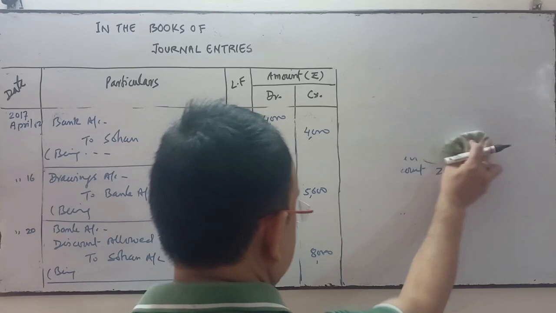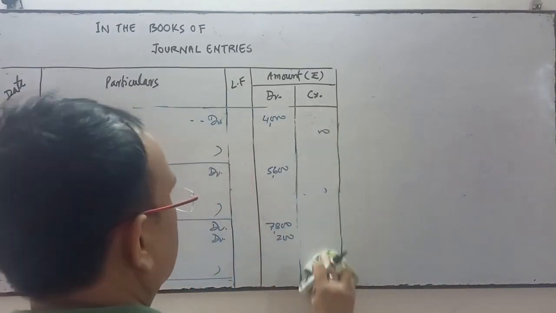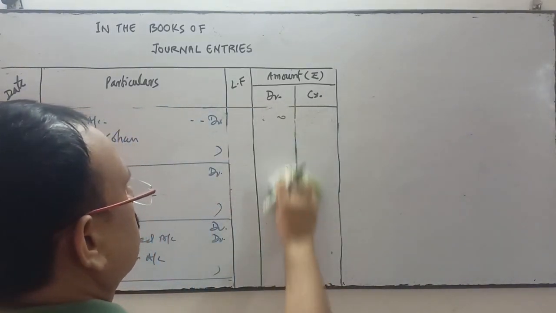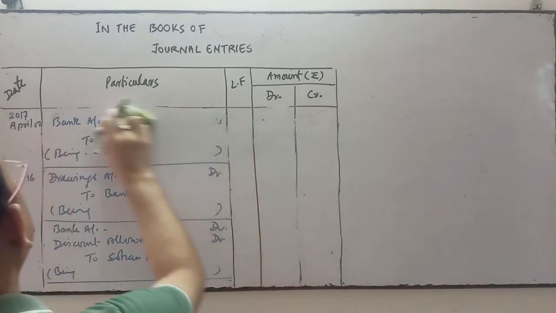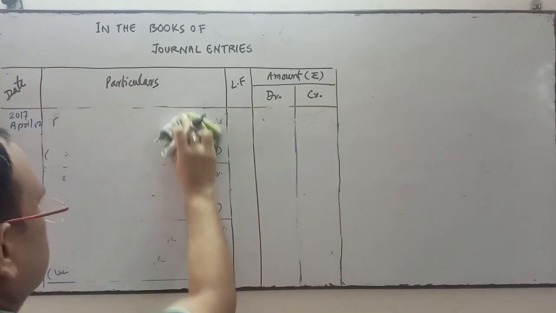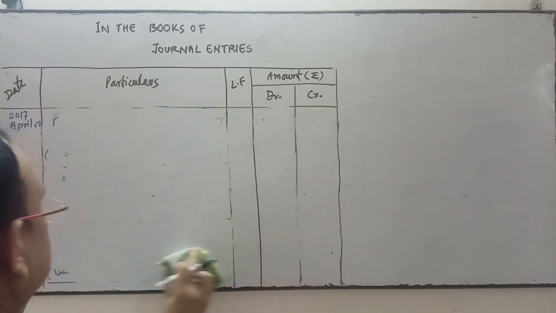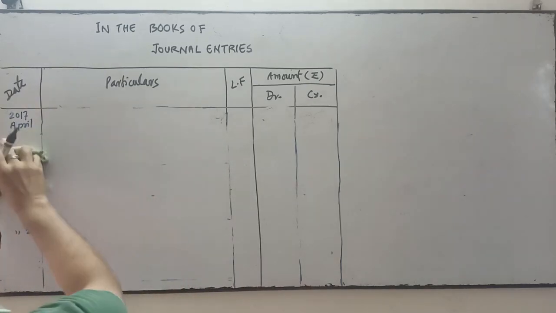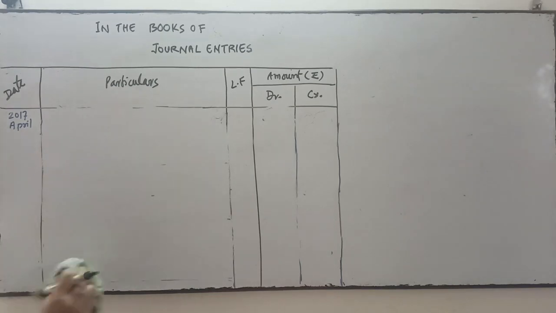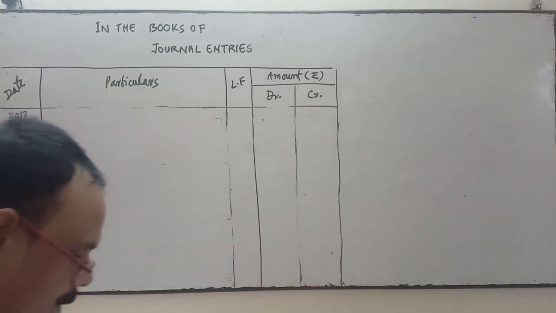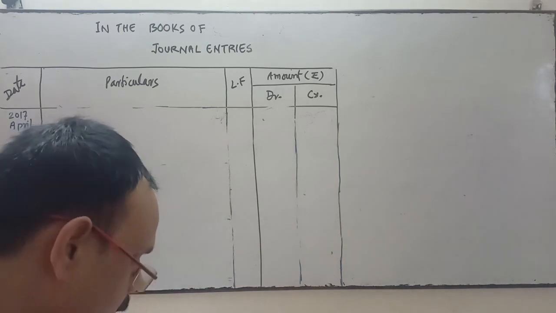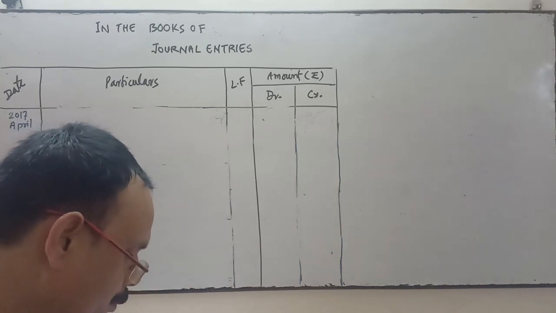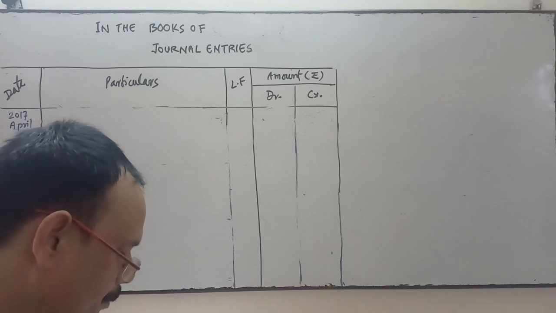Now see the next transaction. The next transaction is: withdrew from bank for office and for private use.